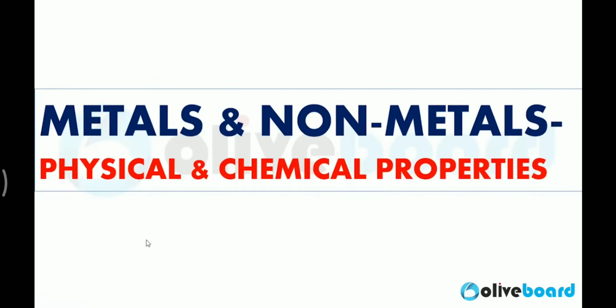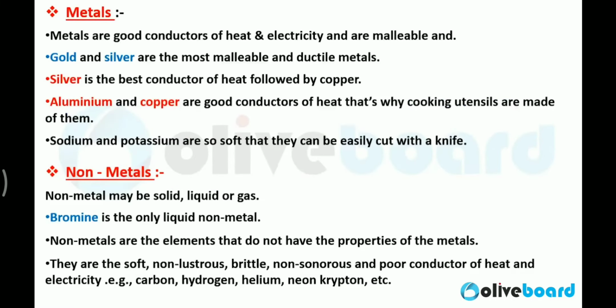So metals and non-metals, physical and chemical properties, this is our today's topic. First we will talk about metals and non-metals, then we will discuss their physical and chemical properties. So what is the basic definition of metal? Metals are good conductors of heat and electricity, and malleable and ductile. Clear? Very important. Non-metals are poor conductors of heat and electricity, and they are not malleable, are non-ductile and non-lustrous. Clear? So this is the very basic, ground level definition of metals and non-metals.